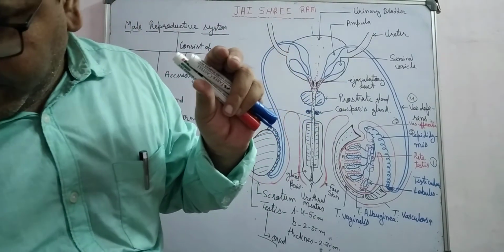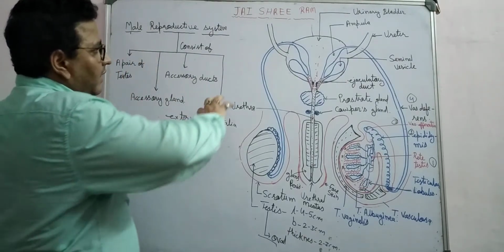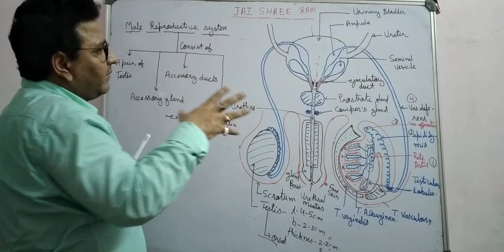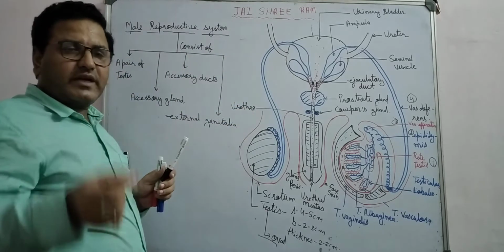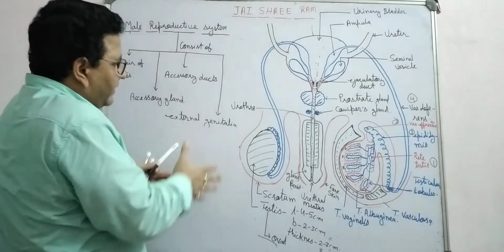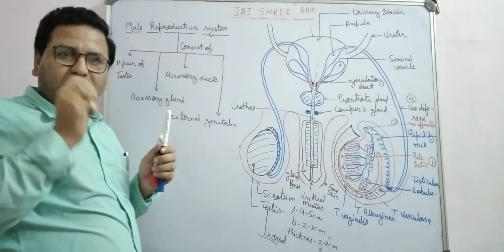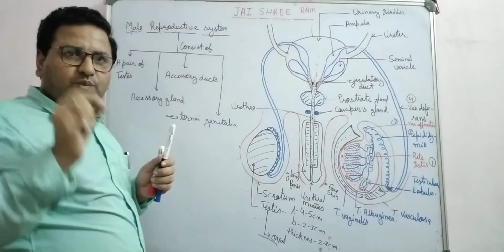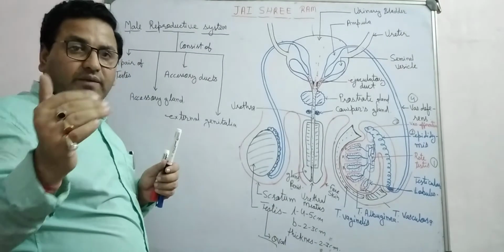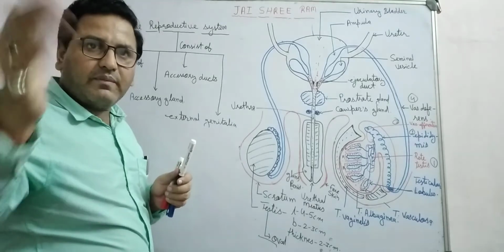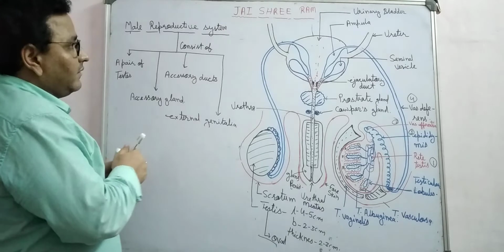If you observe, the whole male reproductive system helps in the formation of gametes, storage of gametes and transportation of gametes, and the external genitalia help in insemination in the female body. Insemination means transfer of sperm from the male body to the female body. Where in the female body? The vagina.